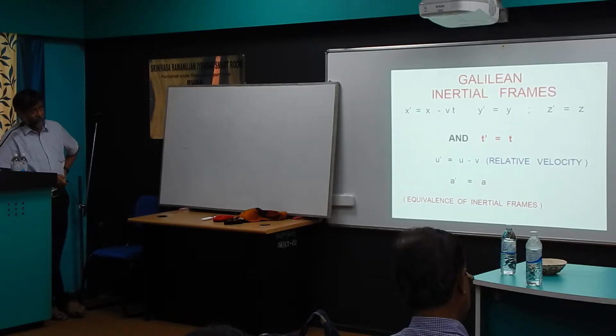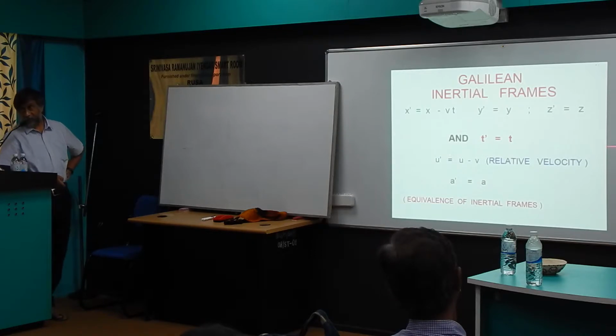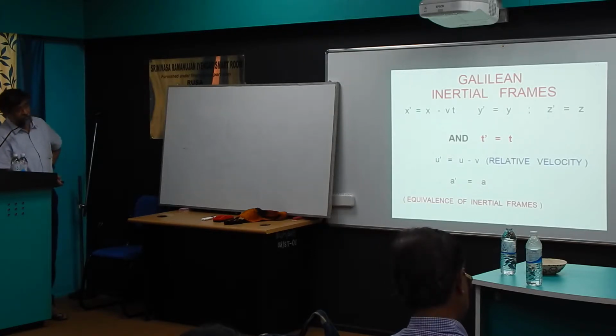So one frame is unprimed and the other frame is primed. Now if you differentiate both sides, dx prime/dt, but dt is the same as dt prime. So dx prime/dt prime is the velocity in one frame, dx/dt is the velocity of a particle in another frame, and this v being a constant, it is minus v. So this is the relative velocity formula that we derived earlier. And according to this, speed of light should change. If it's c in one frame, it will be c minus v or c plus v in the other frame.